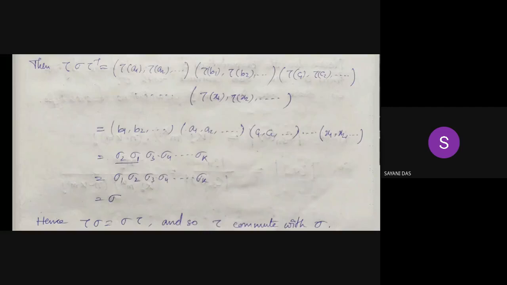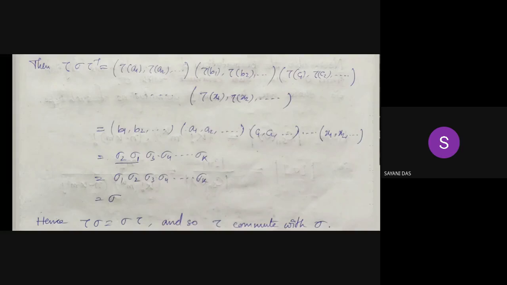So the first cycle, sigma 1, goes to the cycle sigma 2, and the cycle sigma 2 goes to the cycle sigma 1. Since sigma 2 and sigma 1 are mutually disjoint, obviously they will commute, and after rearranging we can construct sigma 1 sigma 2 ... sigma k, which is actually sigma.